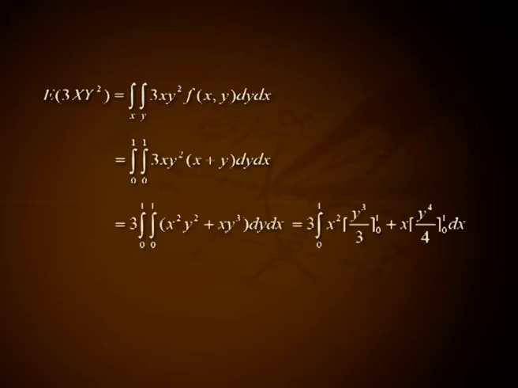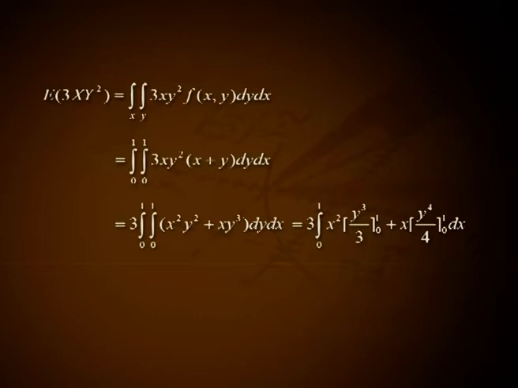Problem 2. If the joint PDF of two random variables x and y is f of xy equal to x plus y for 0 less than x less than 1, 0 less than y less than 1, find expectation of 3xy square. Solution. Expectation of 3xy square equal to integral over x, integral over y, 3xy square into f of xy dy dx. That is equal to integral 0 to 1, again integral 0 to 1, 3xy square into x plus y dy dx. That is equal to 3 into integral 0 1, again integral over 0 1, x square y square plus x y cube dy dx.